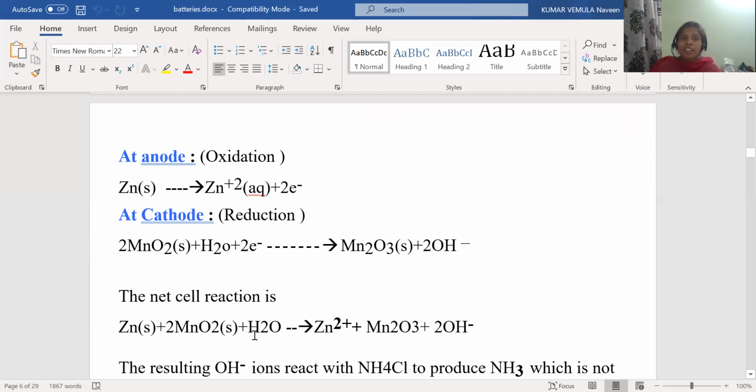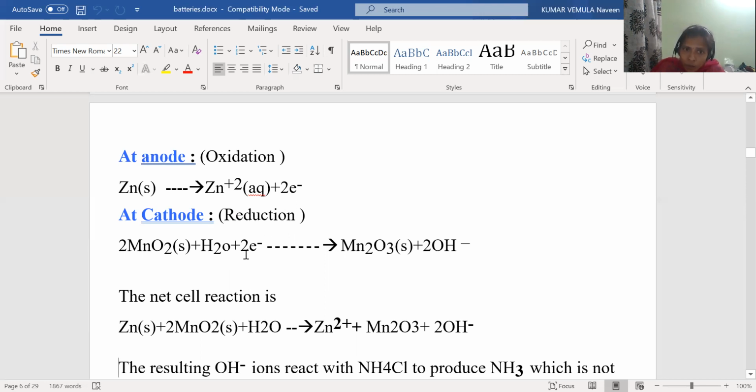So now let us see the reactions. At anode, oxidation; at cathode, reduction. What is oxidation? Oxidation is nothing but loss of electrons or the removal of electrons. If electrons are losing, electrons will be present in the product. If electrons are gaining, electrons will be in the reactant. So zinc is losing 2 electrons to produce Zn2+. And these 2 electrons will transfer to the cathode.